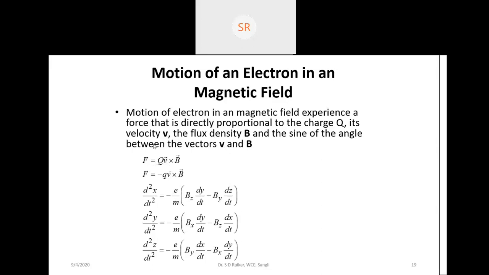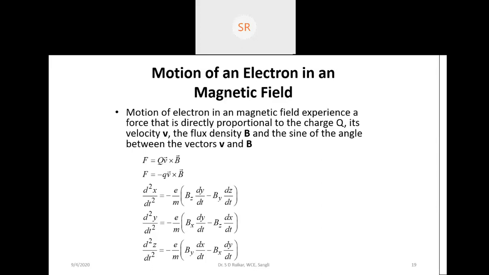And the same equation we have written here in the form of Cartesian coordinates, d square x by dt square. Similarly, earlier we wrote the force equations, and the same equations are written here in terms of Cartesian coordinates. Similarly, we can write the same equation in the cylindrical coordinate system, or in the spherical coordinate system. But generally we say that the equation of force is equal to what? q into v cross B.